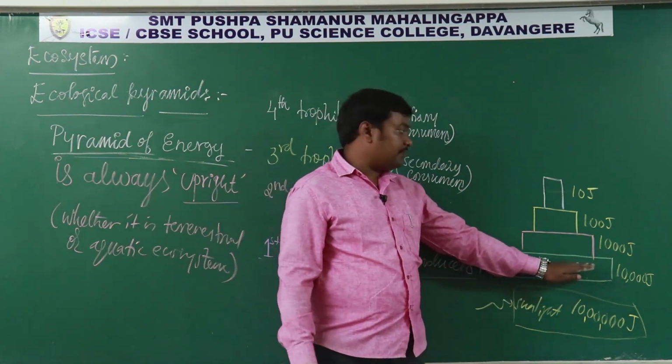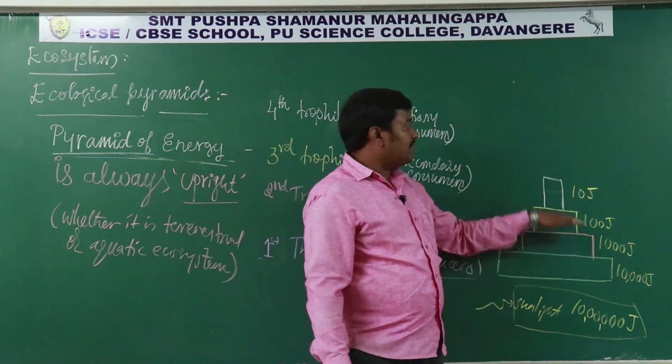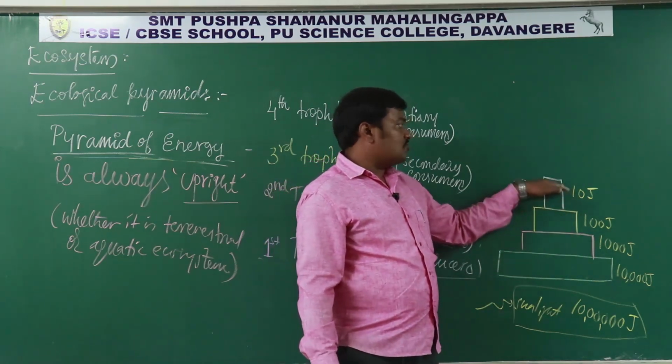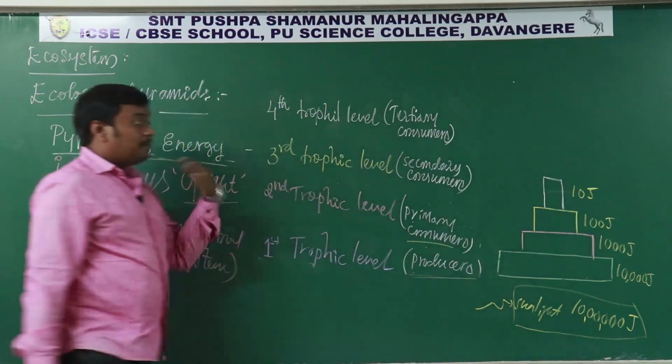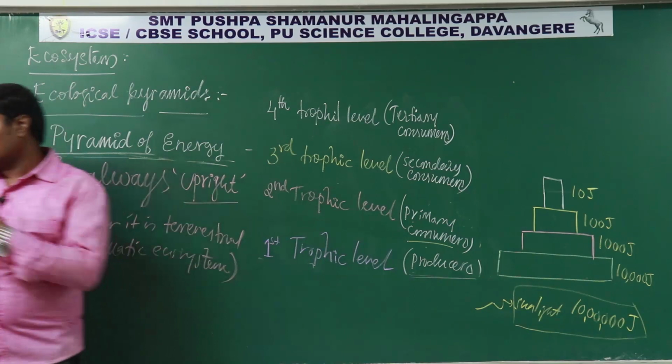level. From primary producer level, again 10% is transferred to primary consumers. From primary consumer to secondary consumer, secondary consumer to tertiary consumer. 10% of energy is always transferred.